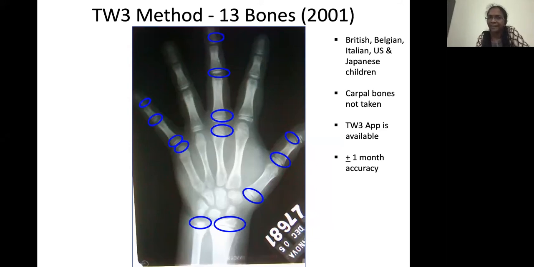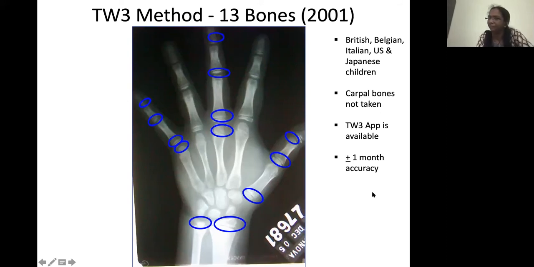Then there is the Tanner-Whitehouse method. This is a much better method than the Greulich and Pyle charts. In this method, the epiphyses of 13 bones are taken so as to assess the bone age. It has been prepared from British, Belgian, Italian, US, and Japanese children. Since Japanese children are also involved in this, and the Asian population is also involved in the calculation of this method, TW3 may be more useful to us than the Greulich and Pyle method. Carpal bones are not taken, and TW3 is available.